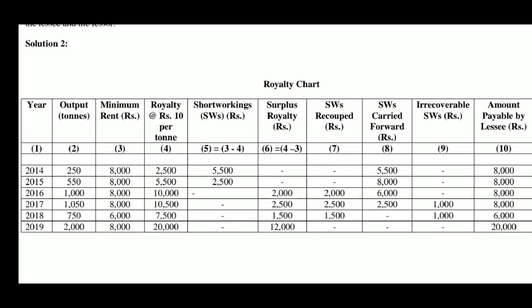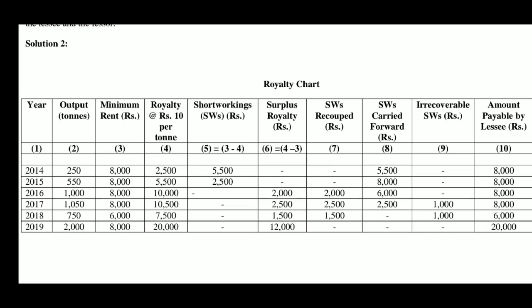That becomes irrecoverable and that cannot be carried forward. Though there is surplus royalty in 2019, we cannot carry forward 1000 rupees unrecouped portion because 3-year period expires. That becomes irrecoverable, transferred to profit and loss account. Now, the last column says about amount payable by lessee to the lessor.